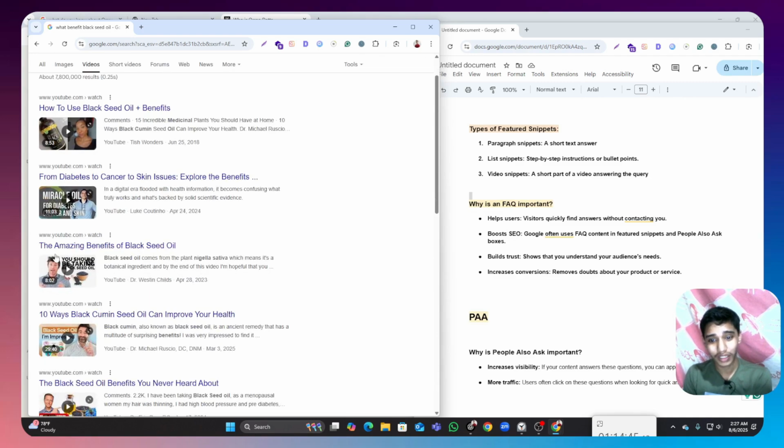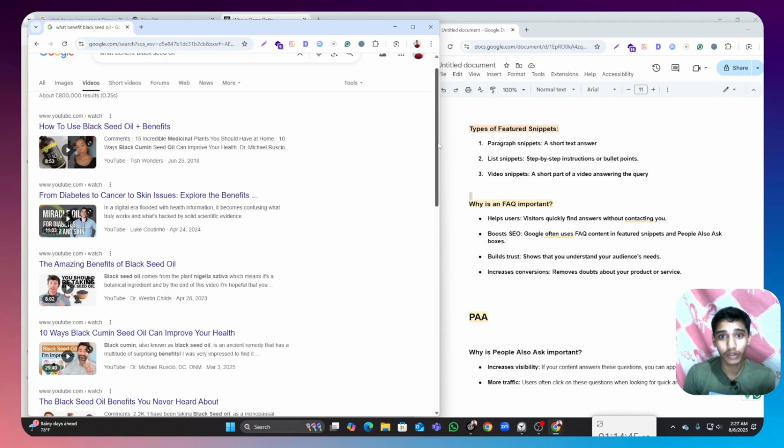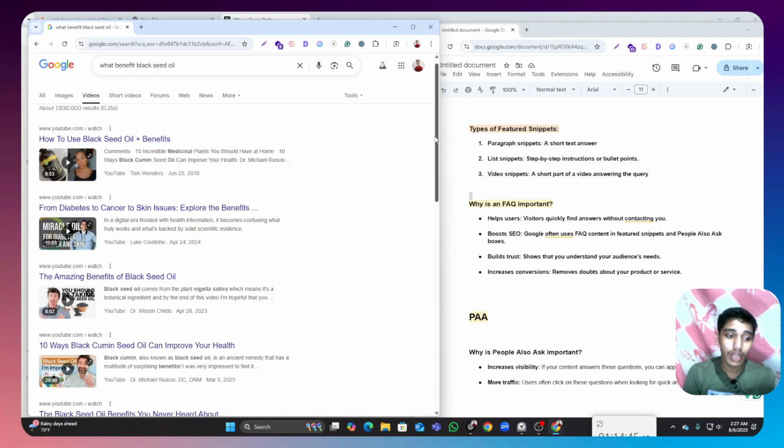But right now people search in ChatGPT and AI models, and this is the work of LLMs, large language models. When people go to videos, they practically watch them to understand quickly. But many people in our audience don't have enough time. That's why they check the videos and solve their problem. That's why we need to make this a first priority for the future.